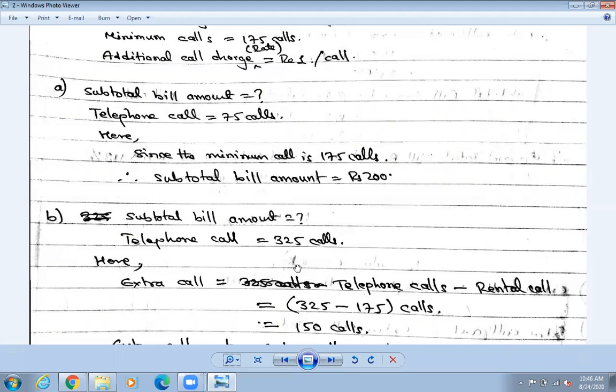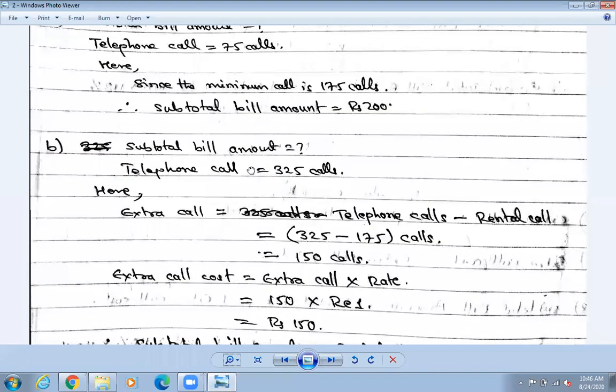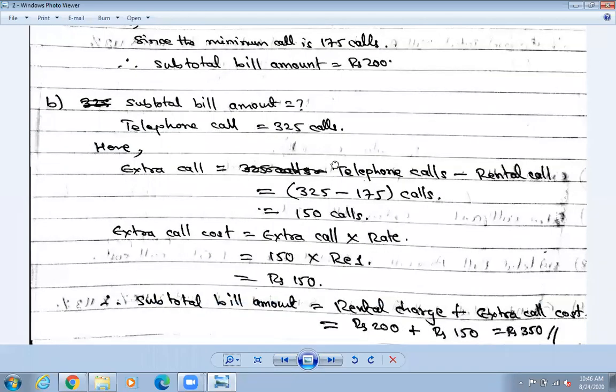Let us calculate that. Hope you have completed this one. First of all, according to our formula that we used earlier, you can see that formula also. First we find the extra call. How many extra calls did we make? Because up to 175 calls you need to pay 200 rupees anyway. Out of these 325 calls, up to 175 calls you have to pay 200 rupees. Now how many extra calls were made, and how many rupees does that extra call cost? You need to find that out first. So extra call equals to